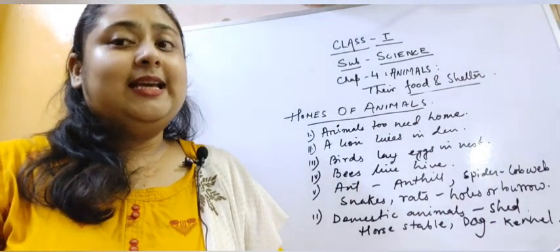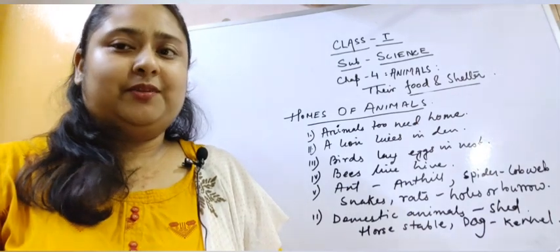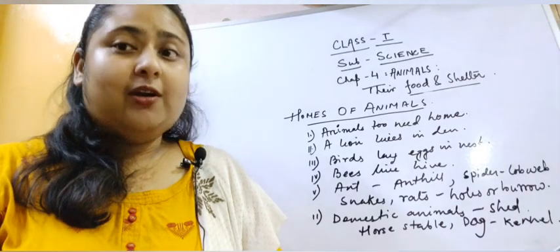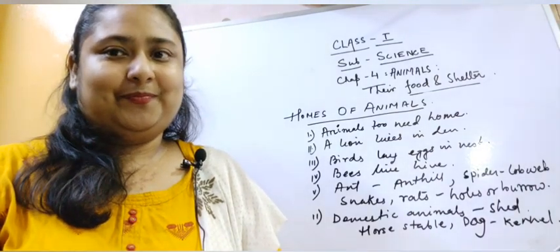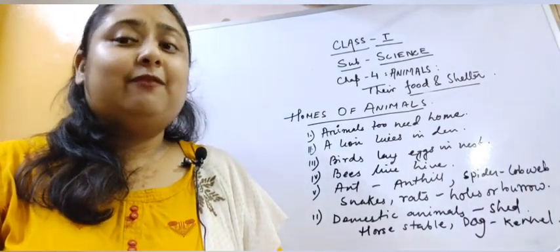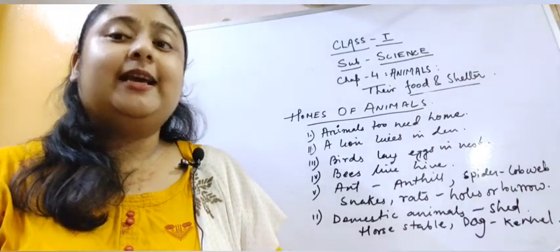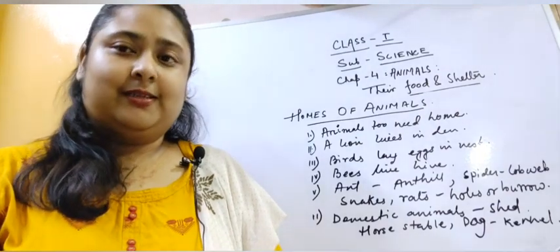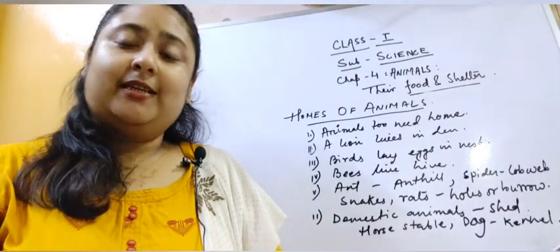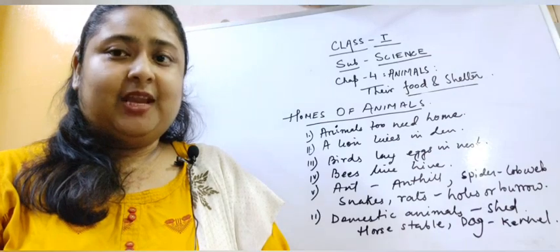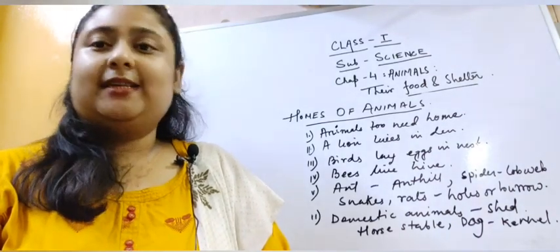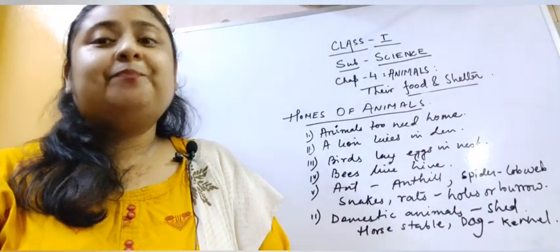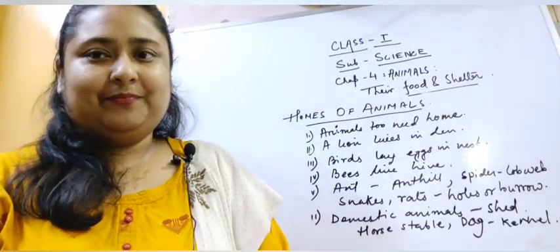Some animals eat insects and worms. They are called insect eaters. For example, frog, crow, etc. Some animals eat the flesh of other animals. They are known as flesh eaters or carnivorous animals. For example, lion, tigers, etc. Some animals eat both plant and animals. They are known as omnivorous animals like dogs, bears, etc.